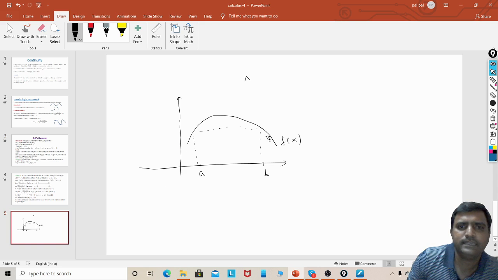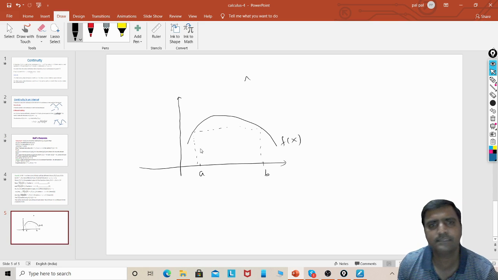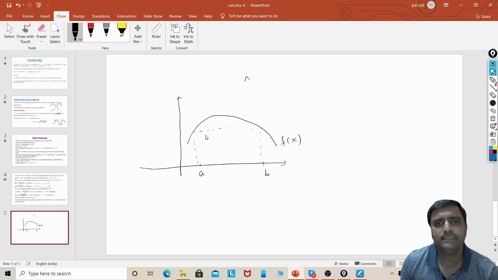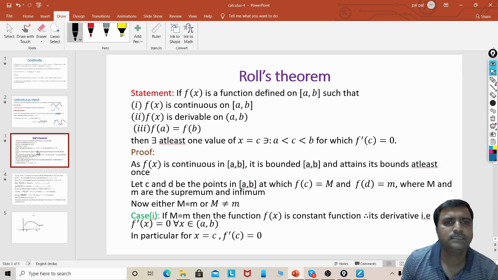Yes, it is continuous in between AB. Nowhere is it discontinuous, nowhere does it take jumps or breaks. The second condition of Rolle's theorem is that it is differentiable in AB. We can draw a tangent at all the points in between AB, no doubt in it. And the third condition, f of a is equal to f of b.